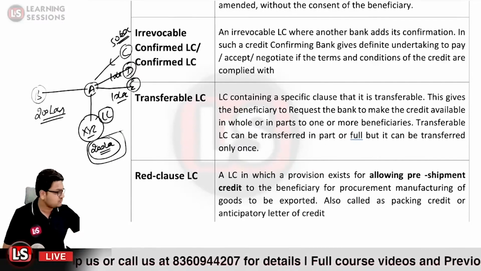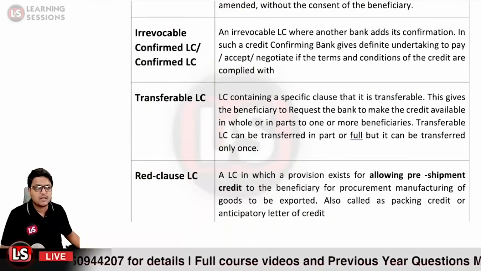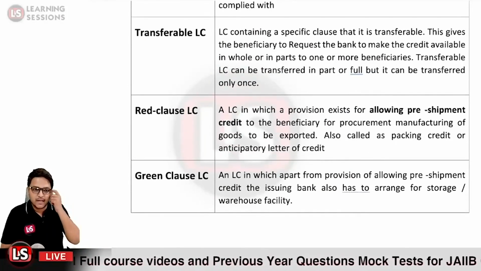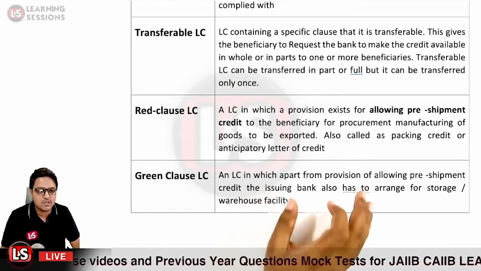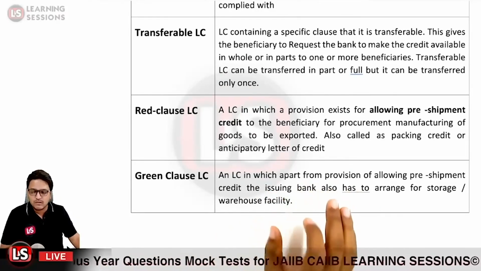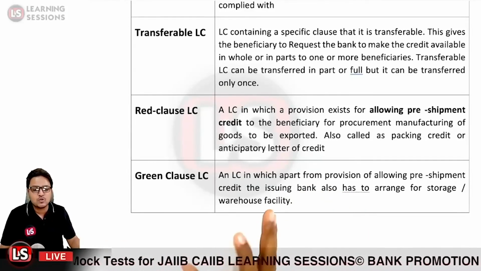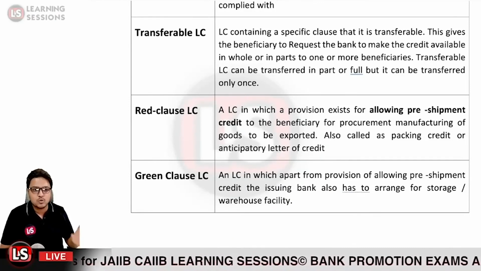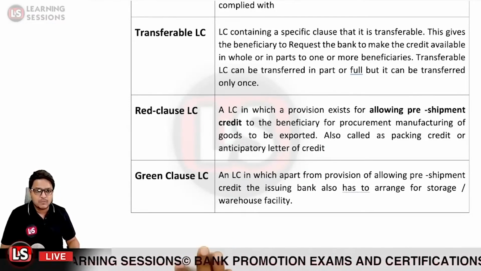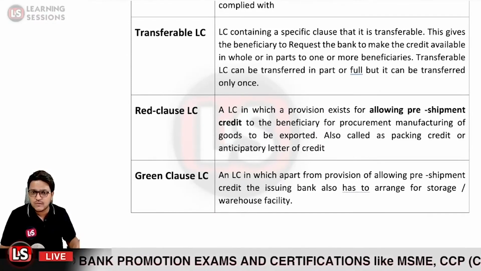Now we were covering the red clause letter of credit, which you have already covered. Further after that, it is the green clause letter of credit. Now the green clause letter of credit, apart from the provision of allowing pre-shipment credit, also has a provision where the opening bank will be requesting the advising bank to allow pre-shipment advance to the beneficiary, and further the issuing bank also has to arrange for storage and warehouse facility.